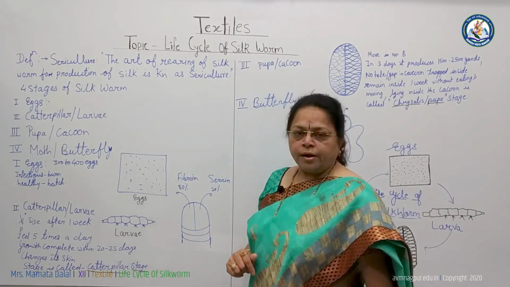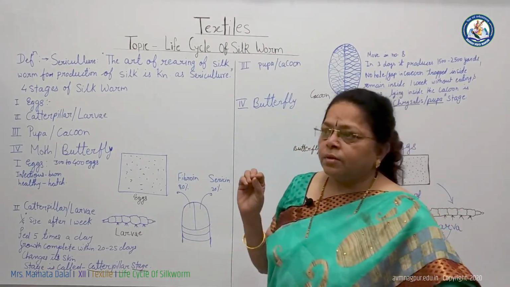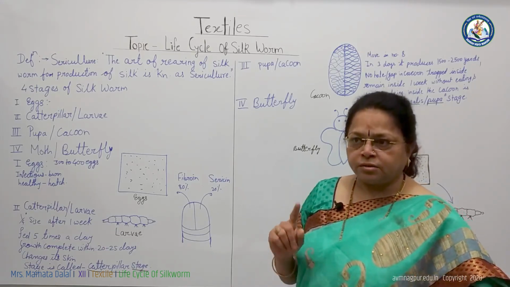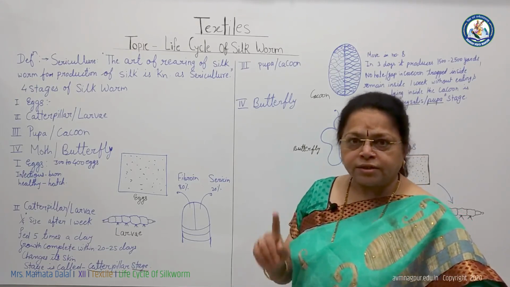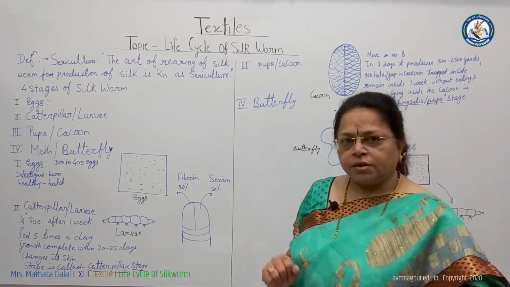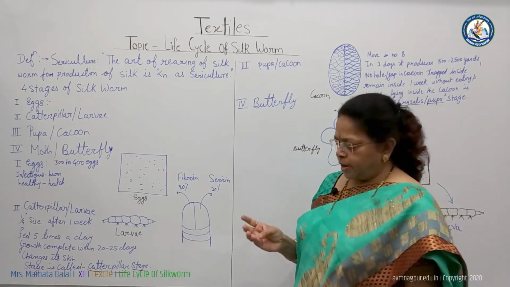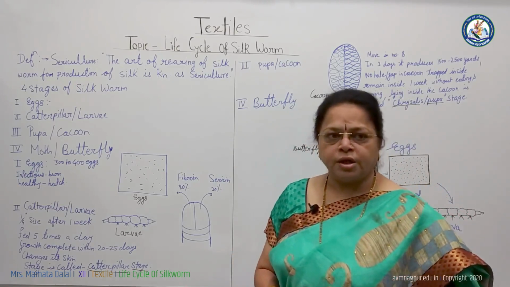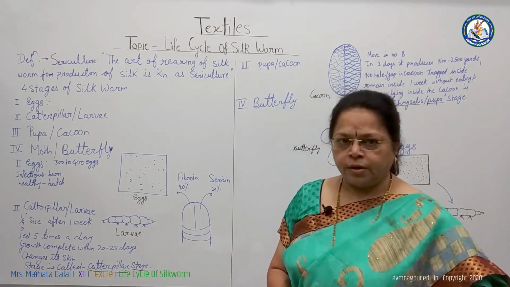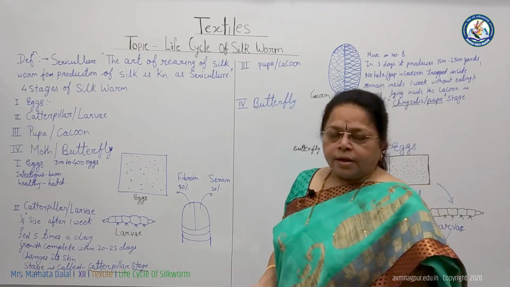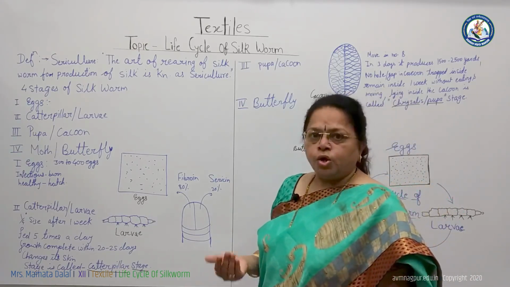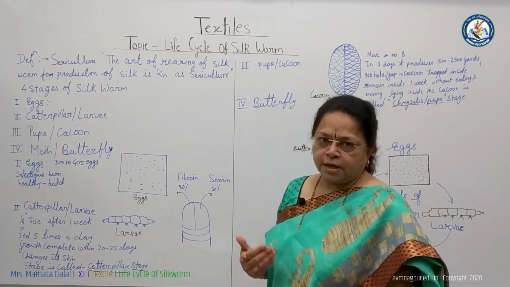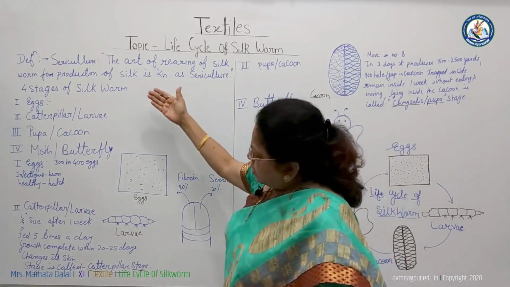Do you know where the maximum production occurs? In the world, China is the first country producing the maximum amount of silk yarn. With that, Japan, Italy, France and India also produce large amounts. In India, states like Karnataka, Tamil Nadu, Kashmir, UP, etc. produce the maximum silk yarn. Now, there are four stages.